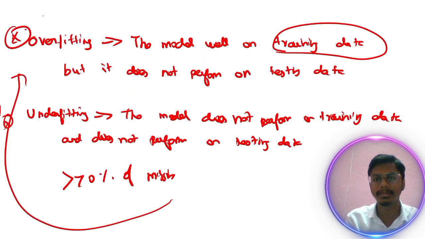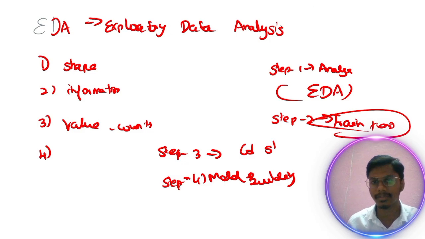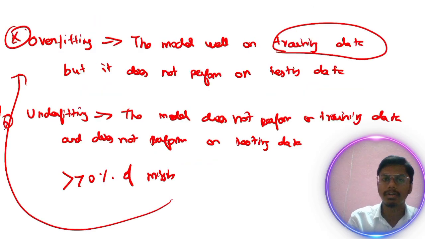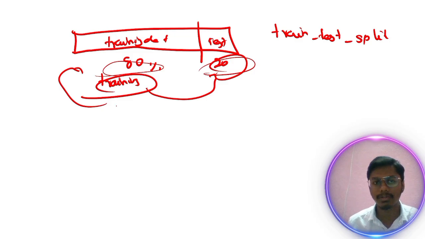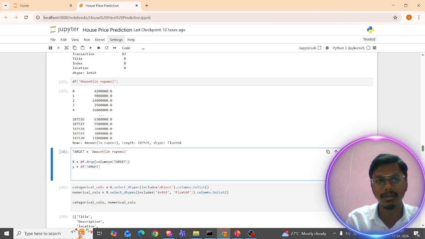So now the main agenda comes here. We have completed the EDA part, right? The EDA part is nothing but step one. Step one we have completed. So now the EDA part is completed. So we want to split the data. We want to split the data, right? So here we want to split the data.